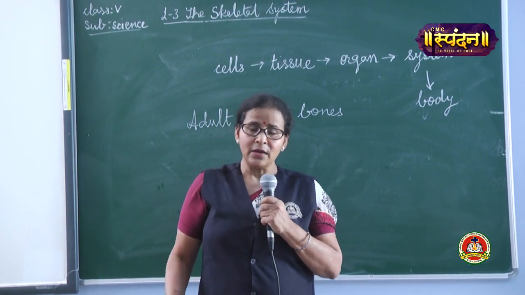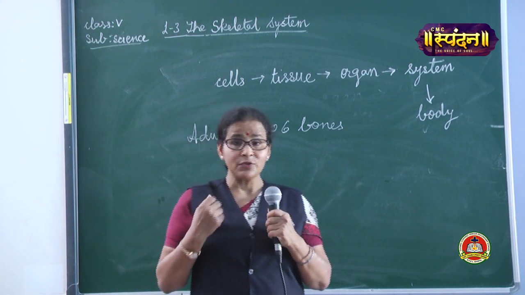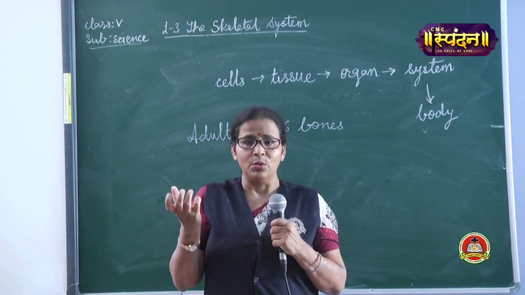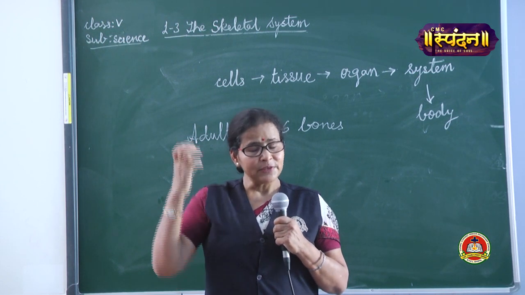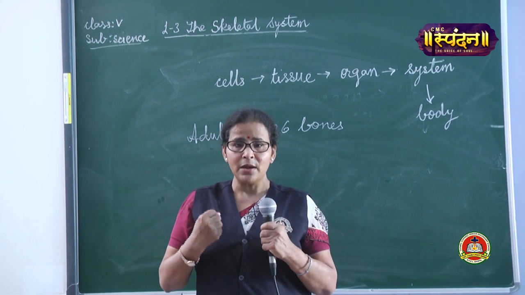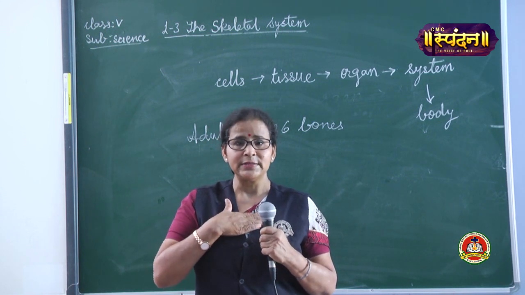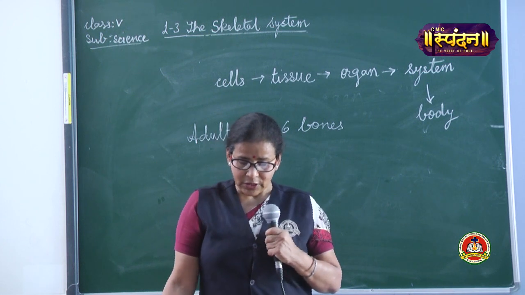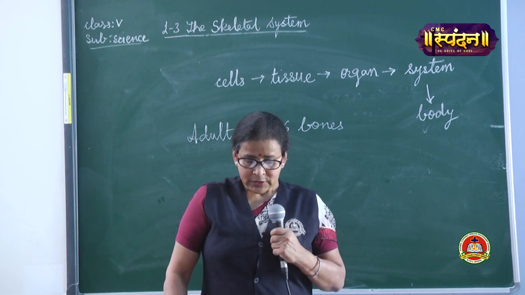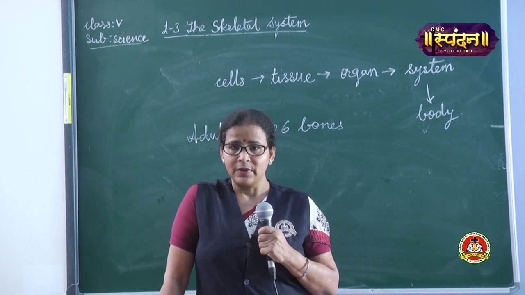And the second thing is that it protects my internal organs. The human body has many delicate, soft, vital organs. My brain is there, which is very soft and delicate. It's like a dough, right? So it is very well protected inside my skull. In the same way, my heart and my lungs, very soft and vital organs of my body, are very well protected inside my rib cage. So they provide protection. My kidneys are protected inside my skeleton. So the third thing is that they help in movement, right?